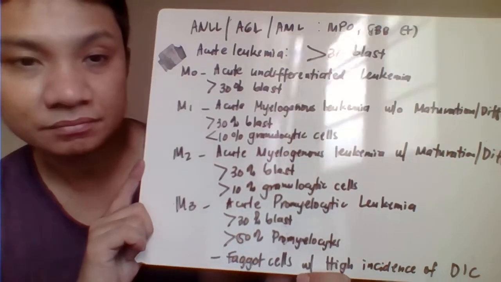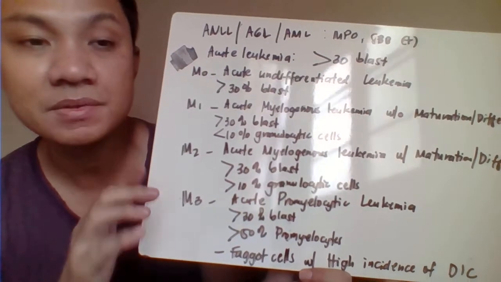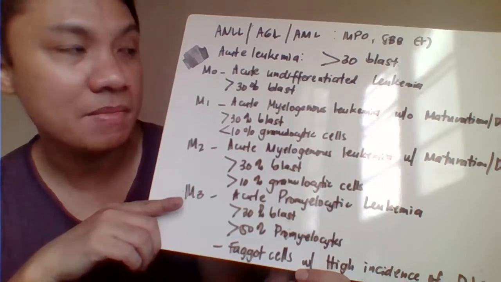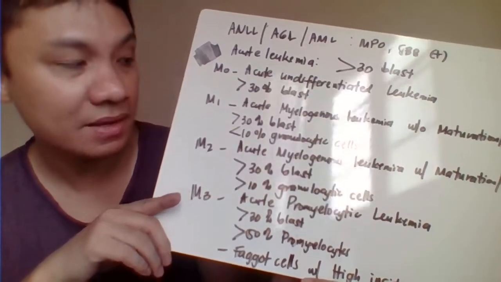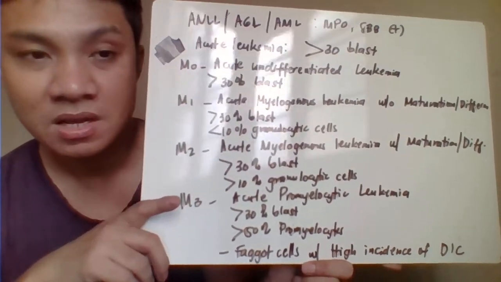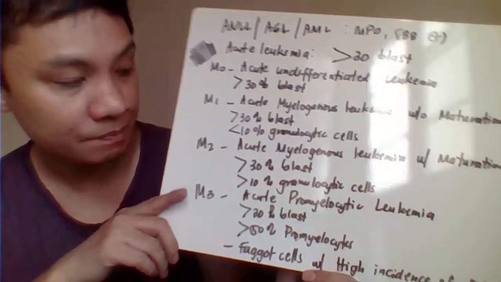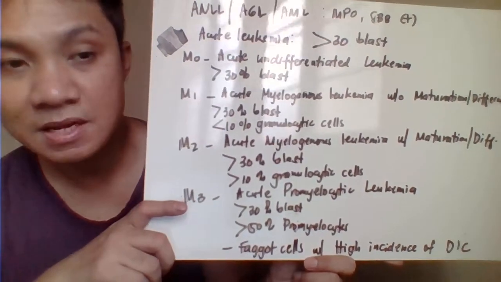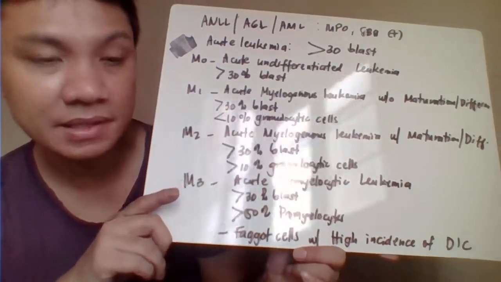peripheral circulation. Okay, we have the M0. They are designated M0 to M7. M0 is your acute myelogenous leukemia or acute undifferentiated leukemia, characterized by the presence of more than 30% blasts. M1 is acute myelogenous leukemia without maturation or differentiation, characterized by more than 30% blasts and less than 10% granulocytic cells. Your M2 is acute myelogenous leukemia with maturation differentiation, characterized by more than 30% blasts and more than 10% granulocytic cells.